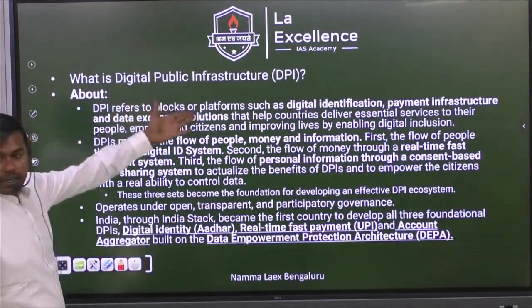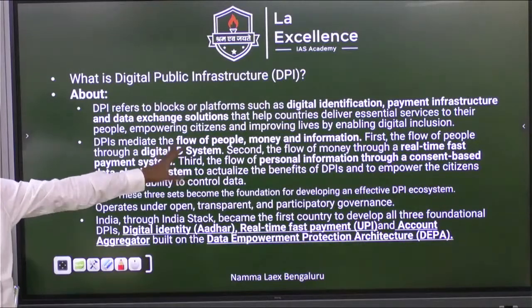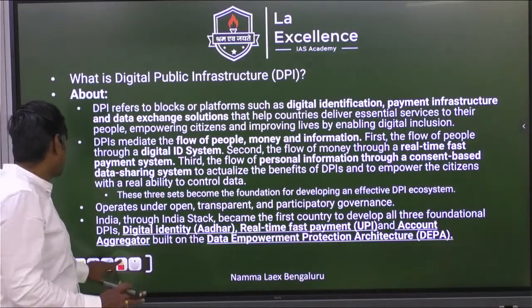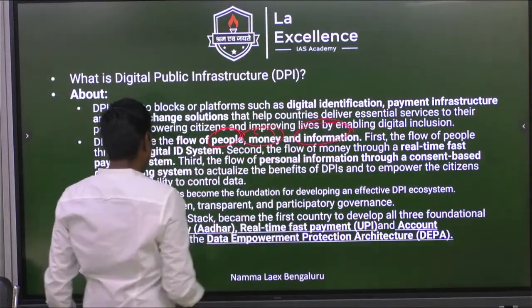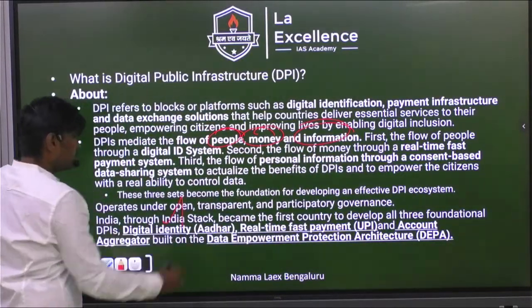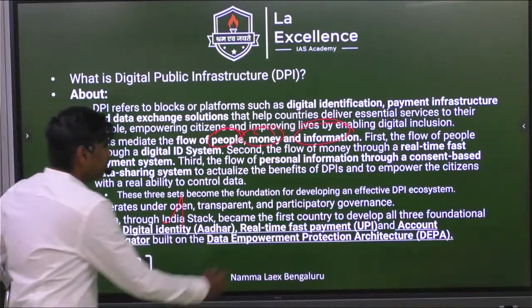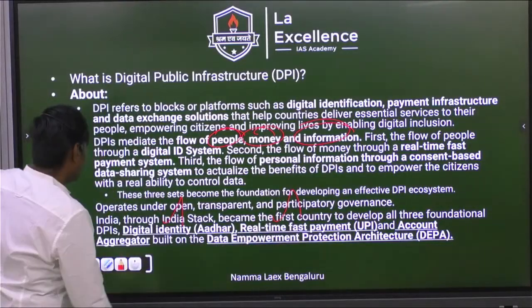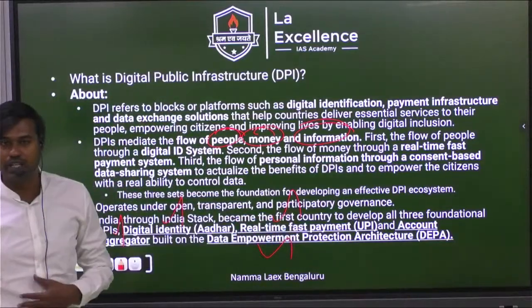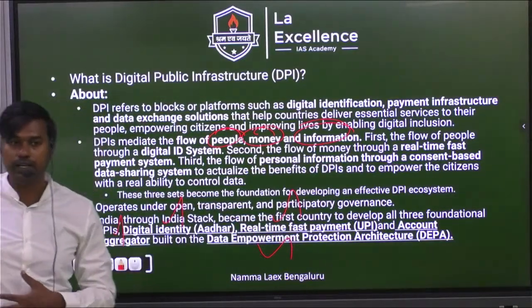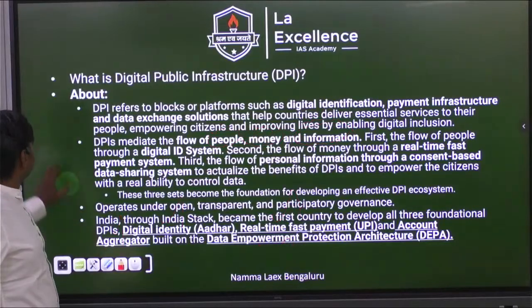And coming to DPI, that is digital public infrastructure. It contains 3 components. What are they? Flow of people, money, information. How does it happen? People will be checked through digital identity, Aadhaar. Payment will be through UPI, and account aggregation will be done by DEPA, that is Data Empowerment Protection Architecture, not authority, architecture. Yes.